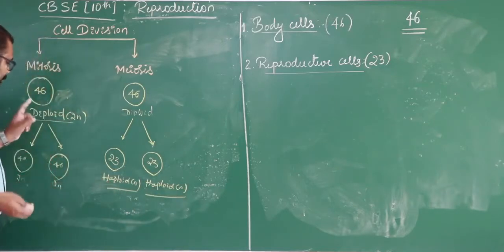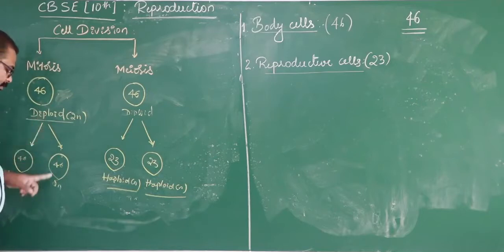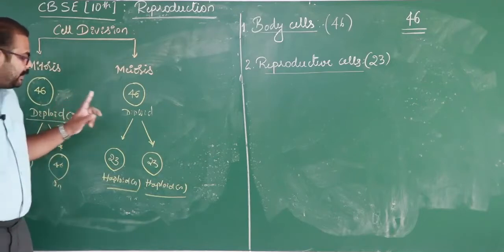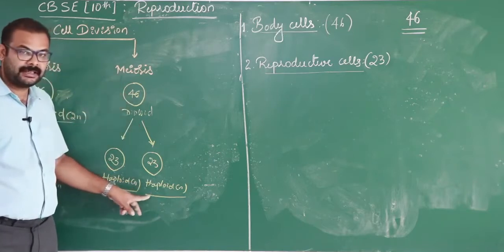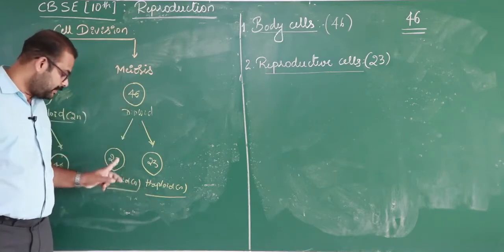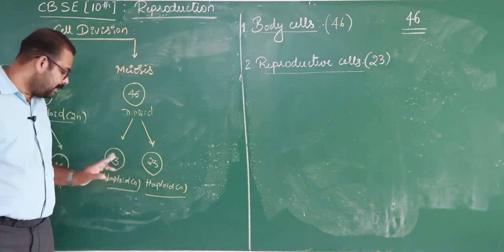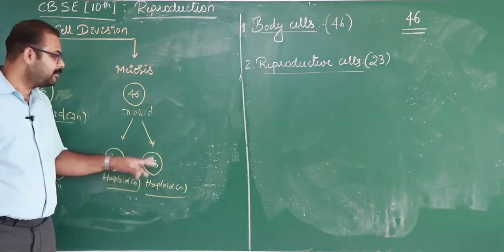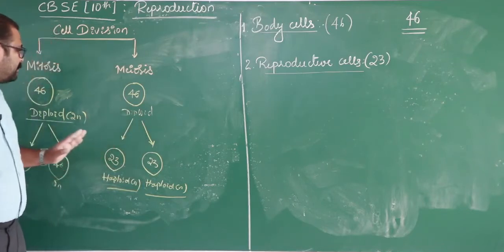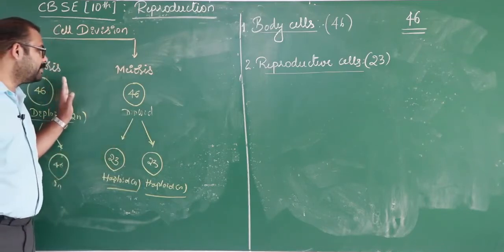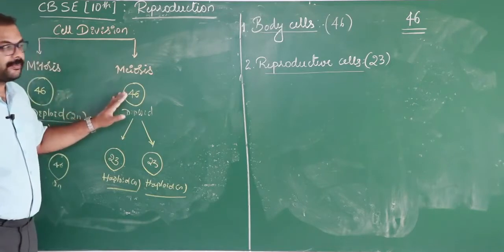Means if a diploid cell undergoes cell division, it produces diploid only. But if a diploid cell undergoes meiotic cell division, it produces haploid cells. Then how will it become diploid again? Then the two gametes fuse together. Means this 23 mixed with 23, again it will become 46. So this is the main difference between mitosis and meiosis.